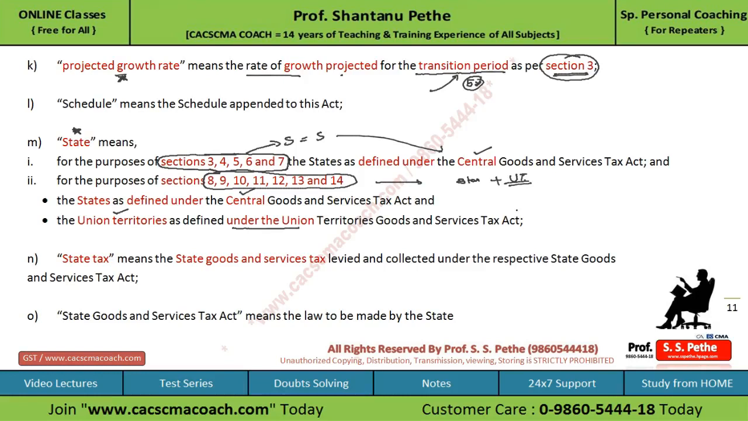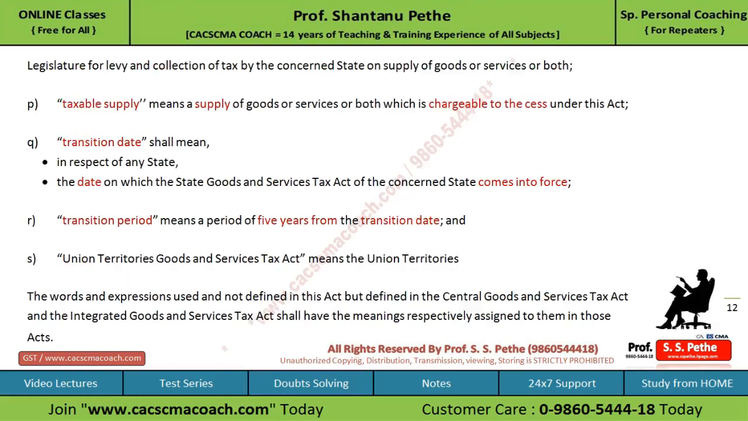For exam point of view, you should remember these sections and the definitions. Then comes the state tax. State tax means the state GST which is levied and collected under the respective state GST Act. Then comes the definition of taxable supply. It means the supply of goods or services or both which is chargeable to cess under this Act.